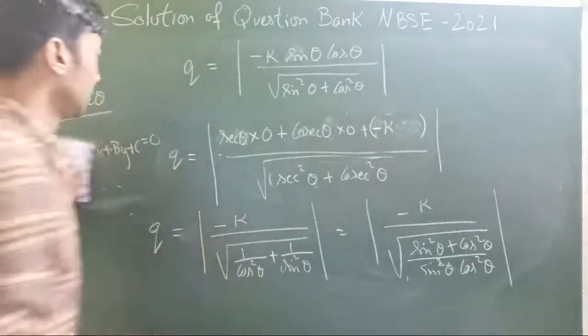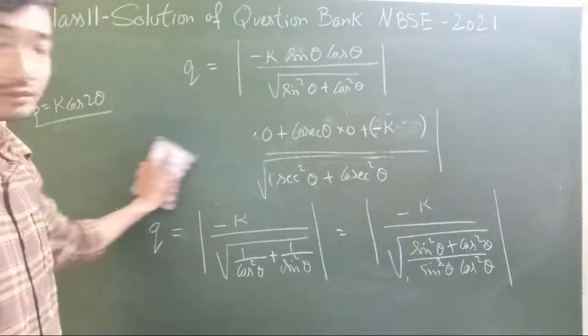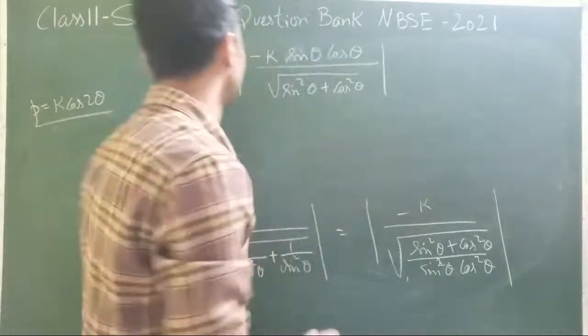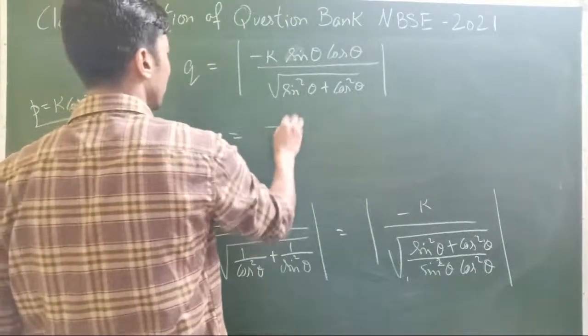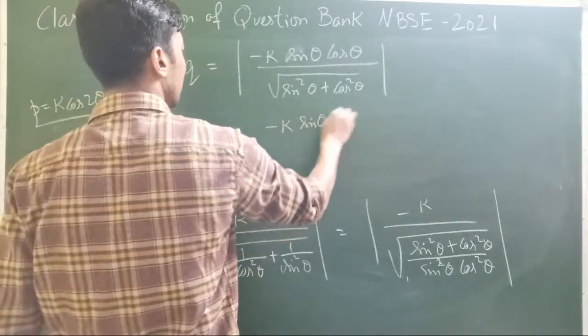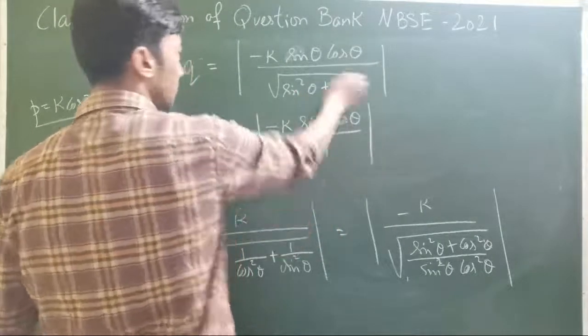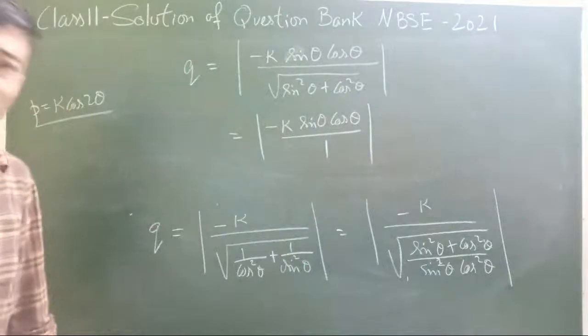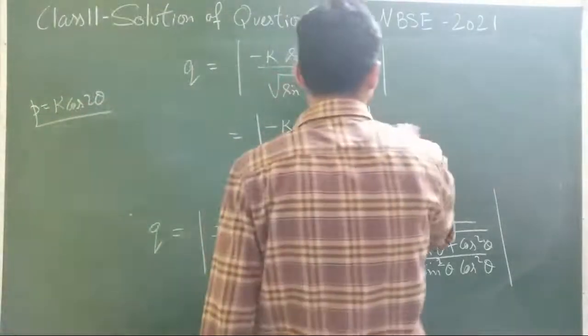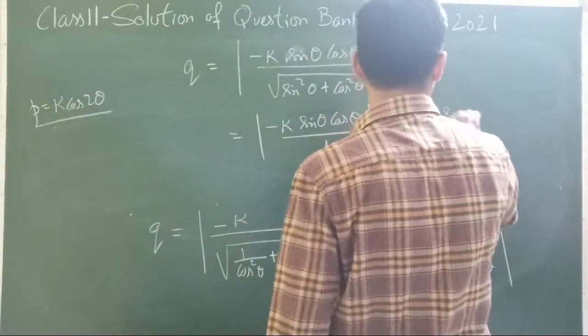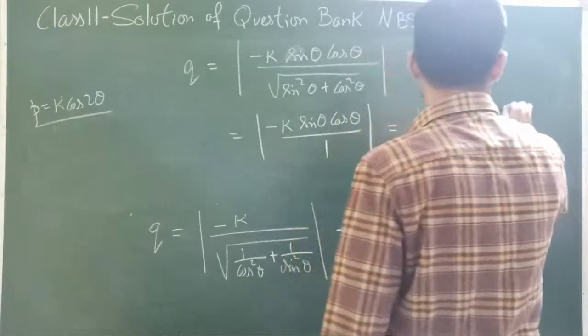Okay, this is done, I guess. So that's going to be minus k sine theta cos theta divided by 1, because sine square theta plus cos square theta from class 10 we've already seen is 1. So that's going to be positive value k sine theta cos theta.